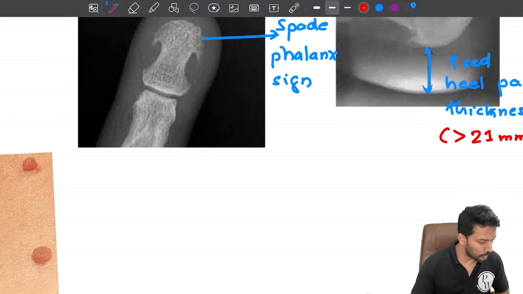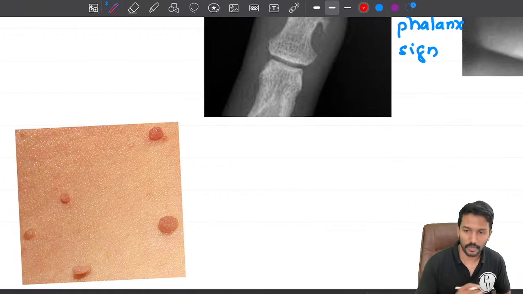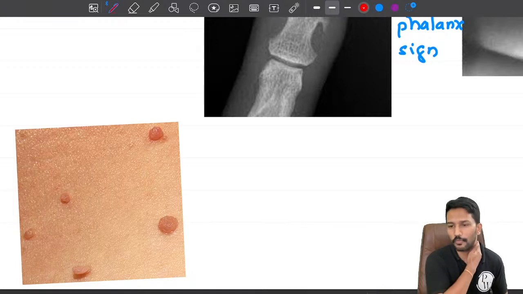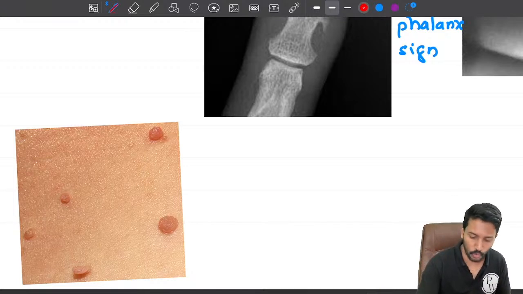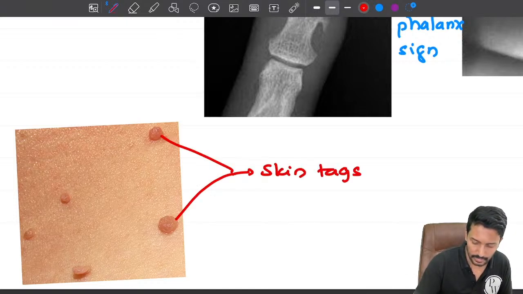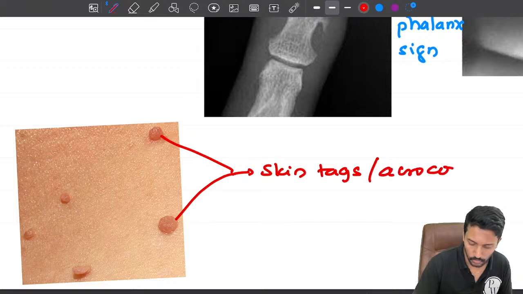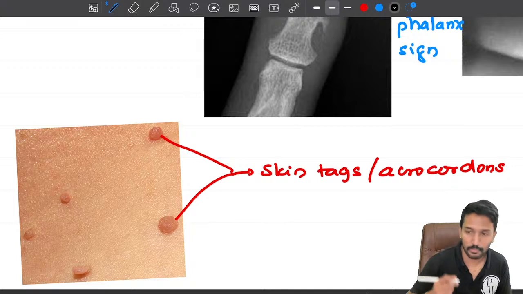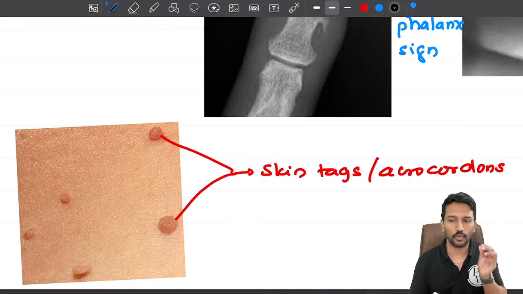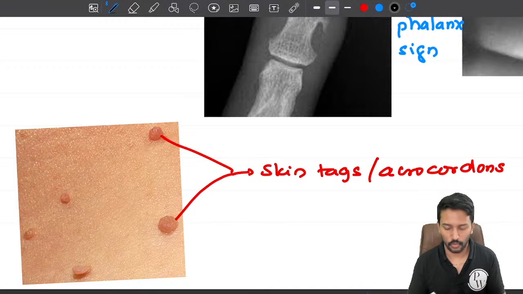Okay. Now I will show you one more image. Look at the image and tell me what this is. Taken from the skin of a person with growth hormone excess. Some of us may be having these changes, right? We call them skin tags or acrocordons. Why are skin tags happening in these patients? Because under the influence of growth hormone, even the skin is growing. That excess growth is creating these tags or acrocordons, right?